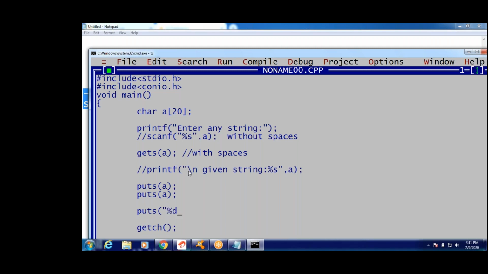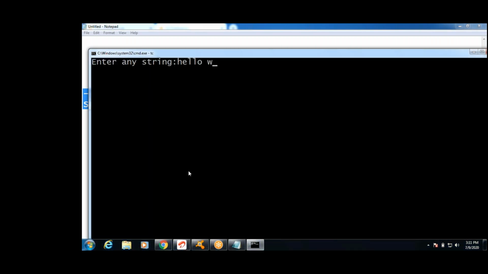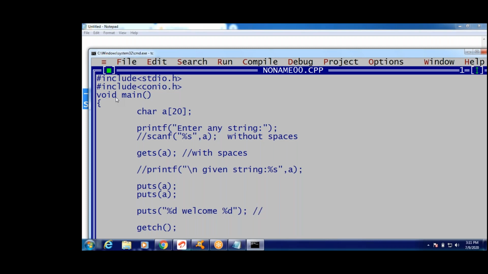Now what is the output for this? Can I use puts of percent welcome and percent? In printf, a garbage value would be printed for the format specifier, but here what does it print, guys? Percent is considered as percent only. It won't print any garbage. In puts, everything is treated as a string only.